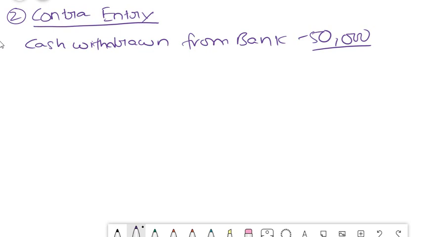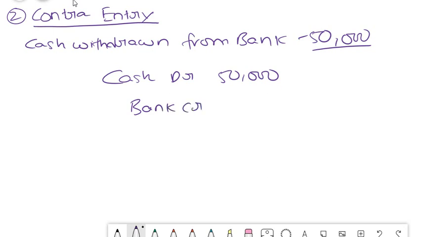Okay friends, now what is the entry for this? Cash is withdrawn, that means you are getting cash. Debit what comes in, right? Cash debit 50,000, and where are you withdrawing it from? Bank. Bank is 50,000, friends. So what is the impact here? Both belong to the same set of accounts, both relate to your money, either it is cash or bank. You must understand that both of these entries, debit and credit, are contra entries of each other. That means it is impacting the same account, that is your cash balances.